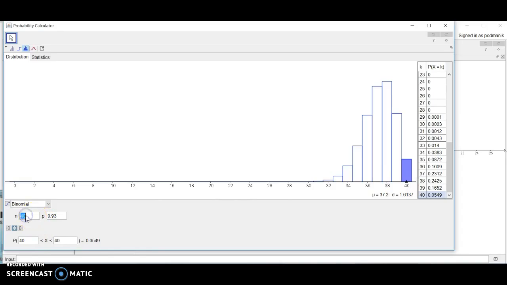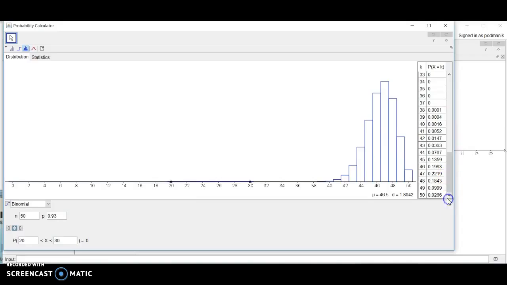Okay, so let's change this to maybe 50 and see what happens. Well, if we have 50, you'll notice that the tail probability of getting 50 out of 50 is very unlikely under the null hypothesis. That has only a 2.6% chance. And we would reject the null hypothesis and say, yeah, we believe that this town has a higher recovery rate than the general public. Now, this should make sense because with small sample sizes, all kinds of various things could happen. You could get one person who is extremely different than the rest, and it really skews the resulting data.